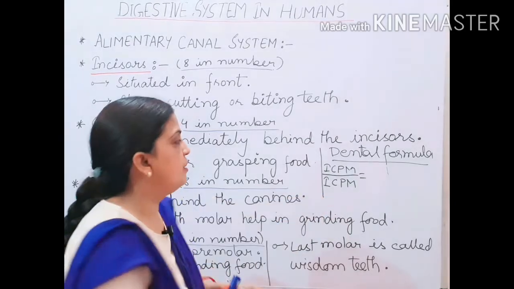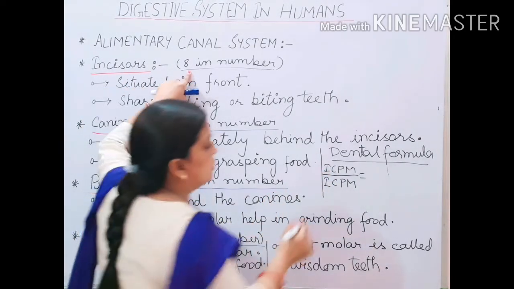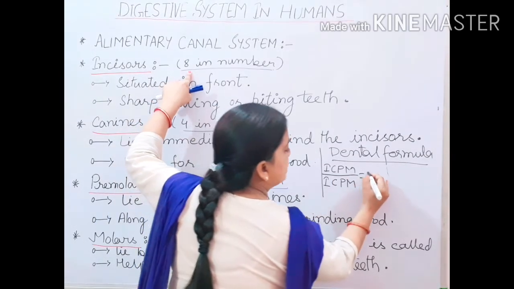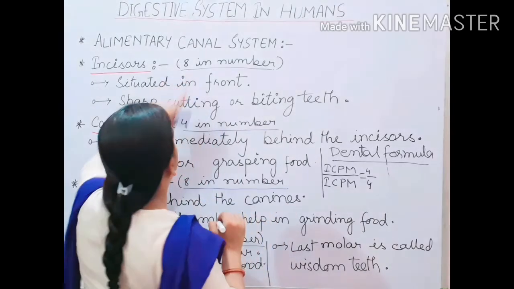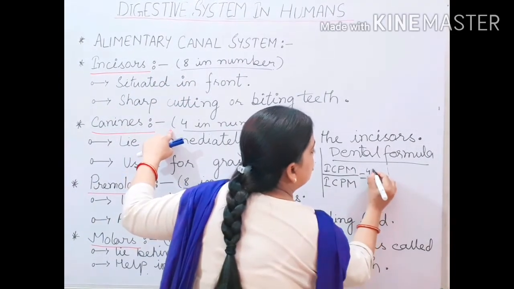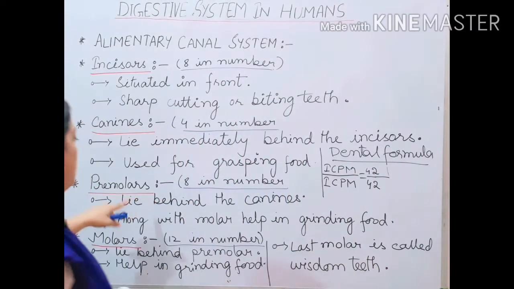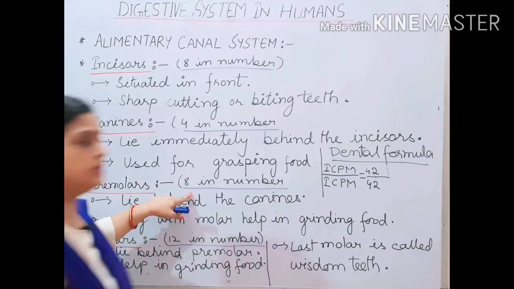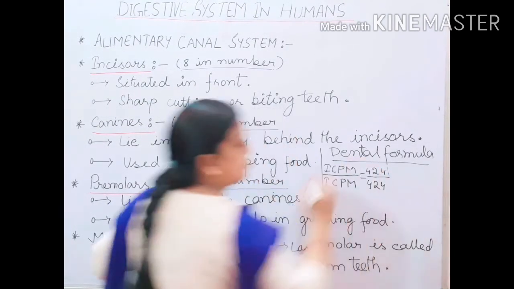Now children, incisors are how many in number? 8 in number. So 8 means on the upper jaw it is 4 and on the lower jaw it is 4. Canines are 4, which means 2 on the upper jaw, 2 on the lower jaw. Premolars are 8 in number, 4 on the upper jaw, 4 on the lower jaw.